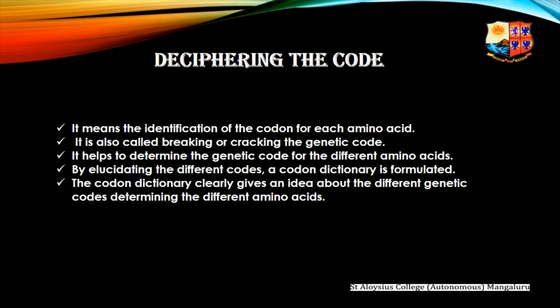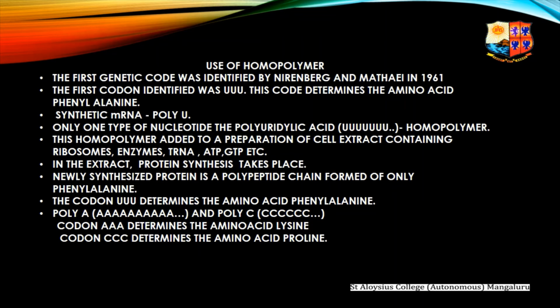Deciphering the code. This means the identification of the codon for each amino acid. It is also called breaking or cracking the genetic code. It helps to determine the genetic code for the different amino acids. By elucidating the different codes, a codon dictionary is formulated. The codon dictionary clearly gives an idea about the different genetic codes determining the different amino acids. Deciphering the code was done by utilizing many methods. Some of the methods are as follows.